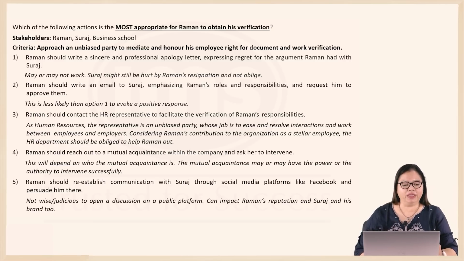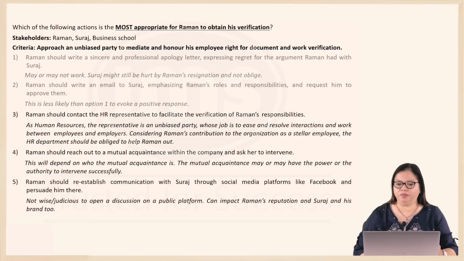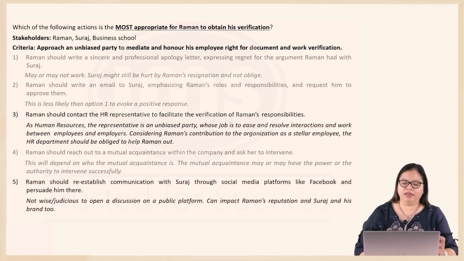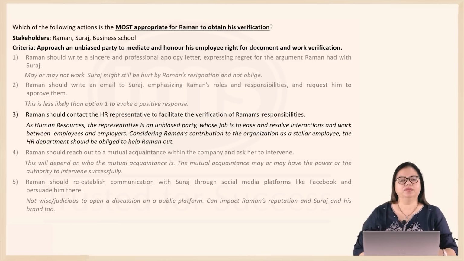Now, of the given ones, the one that will most work for Raman to obtain his verification is reaching out to an unbiased third party to honor his employee right for document and work verification, which means option 3 should be the best one.